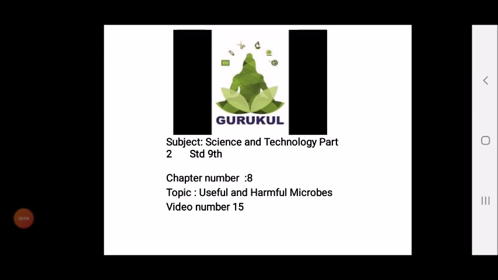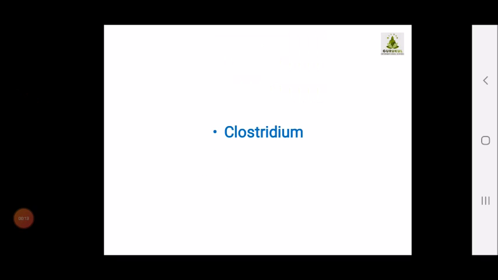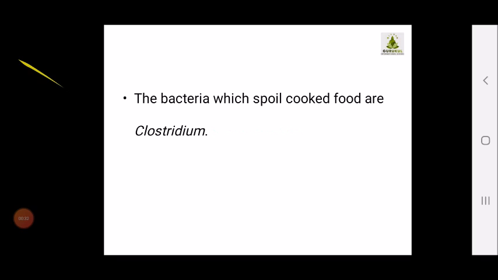Children, today we are going to move towards the next topic of your chapter, Useful and Harmful Microbes of Science 2. Children, previously you have studied many useful as well as harmful microbes. We have covered fungi in the previous section, which is one of the harmful microbes, and we have studied the side effects. Now today we are going to study about Clostridium.